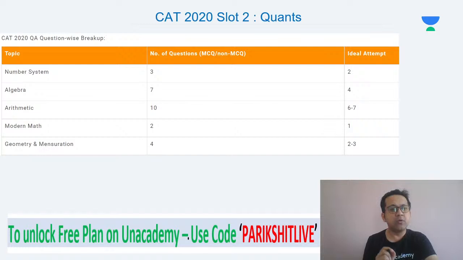Arithmetic would mean which chapters? Percentage, profit loss discount, ratio, proportion, variation, simple interest, compound interest, time and work, time and distance, and then average, mixtures and alligations. These 7 chapters form the meat of your Quants. Year after year, this is the case. So in the last 10 days, devote 80% of your time to arithmetic. Trust me, if you do arithmetic well, you will clear the cutoffs in your CAT.